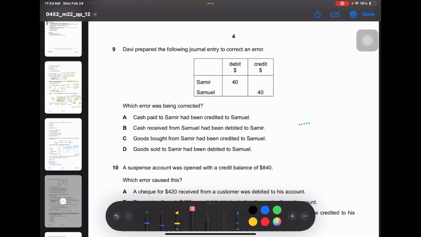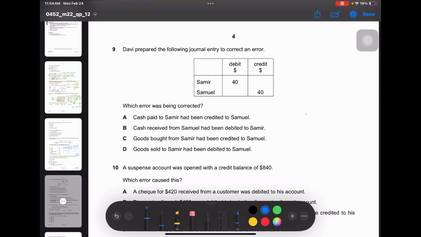Goods bought from Samir had been credited to Samuel. Okay. Goods bought. Bought means purchase. So then it is purchase account debit, and usually when it is bought from a person, since it's bought on credit, then it's Samir account credit. This is not the entry. Let's move on to the last option.